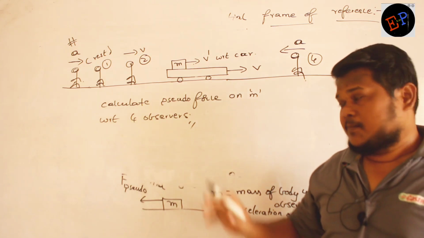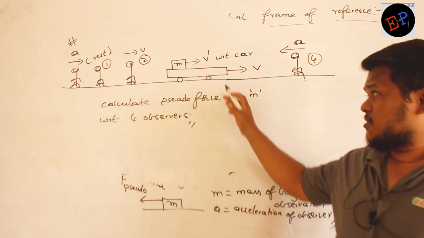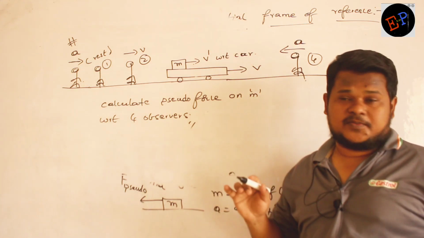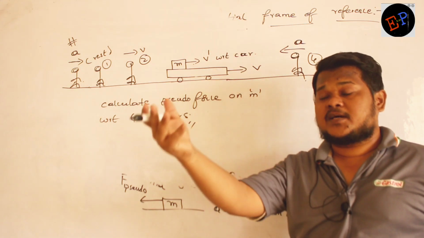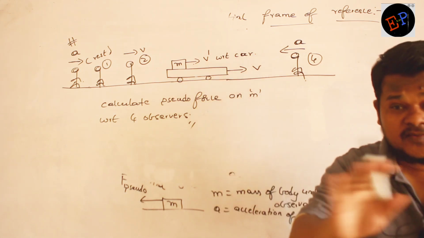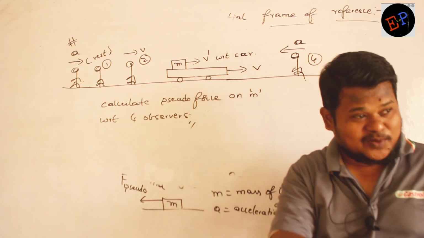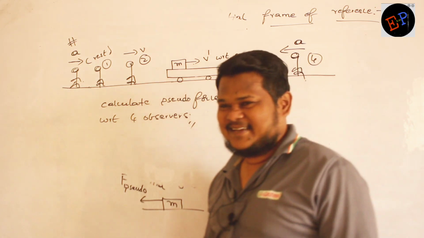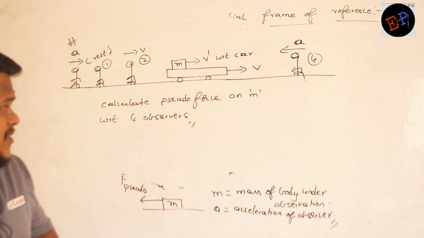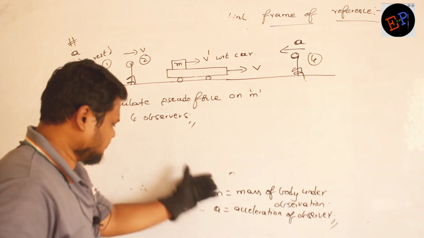But see their velocities carefully. The velocity of the car is v. On that car again a mass is present, and the velocity of that mass is v dash, not with respect to ground, but with respect to the car. Clear now? Are you able to understand? Come on. How can I do this calculation?